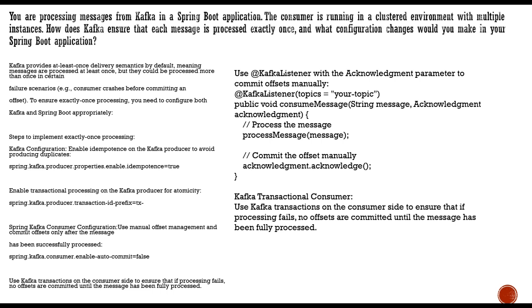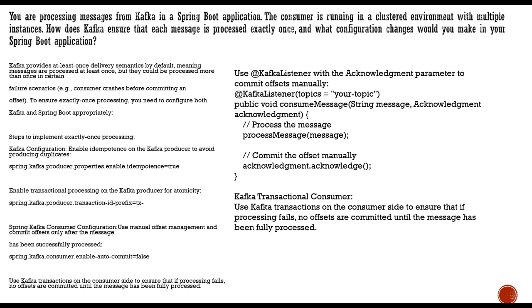In the properties, you can add this particular property and enable it. You also have to ensure transactional processing of the Kafka producer for atomicity, so you can add the transaction ID prefix to enable it. Now the Kafka consumer configuration: use manual offset management and commit the offset only after the message has been properly processed. Auto commit is enabled by default, but you can make it false.